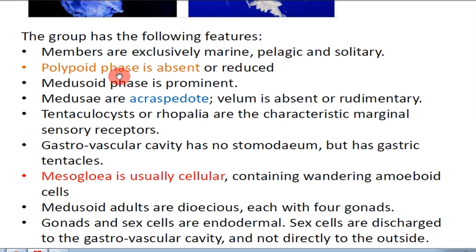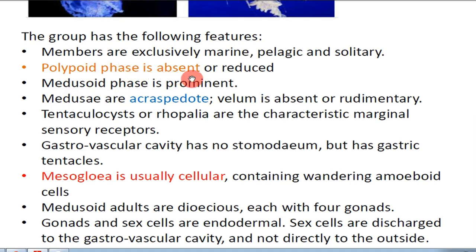Secondly, the polypoid phase is absent or reduced. This is a very important feature. Here there is no polyp stage. In Hydrozoa there is both a polyp stage and a medusoid stage, but in Scyphozoa there is only the medusoid phase.